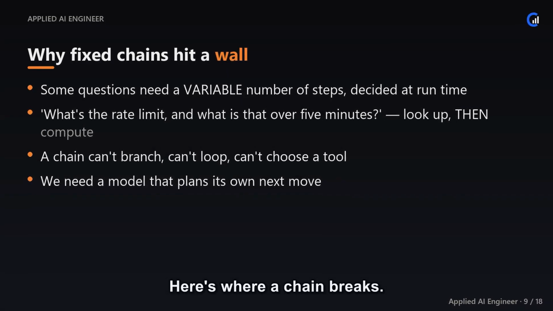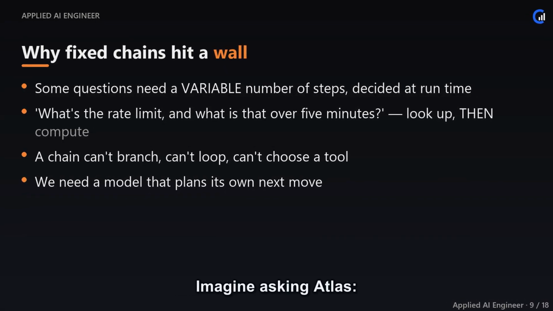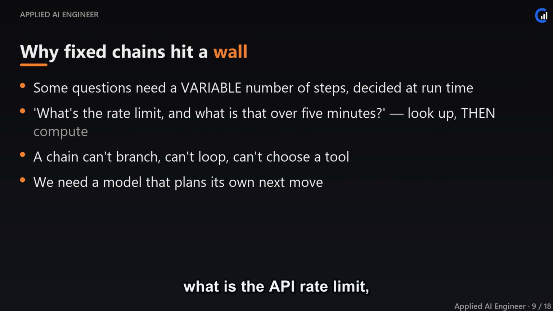Here's where a chain breaks. Imagine asking Atlas, what is the API rate limit, and how many requests is that over 5 minutes? Answering needs two different actions. First look up a fact in the docs, then do arithmetic on it. A chain can't do that. It has no way to choose between looking something up and calculating, and no way to loop back and do a second step once it has the first result.